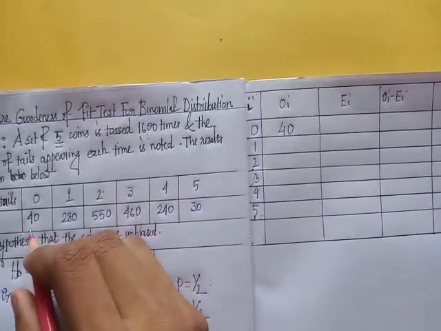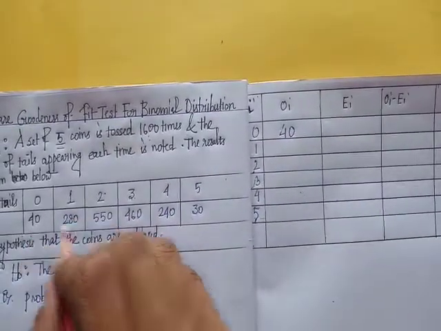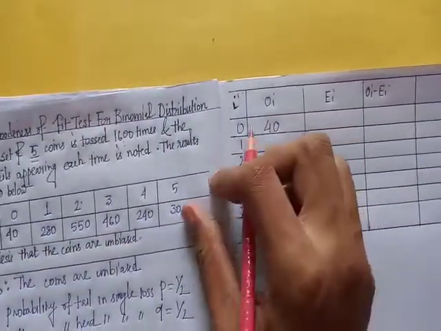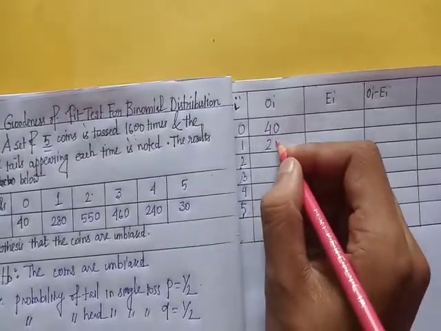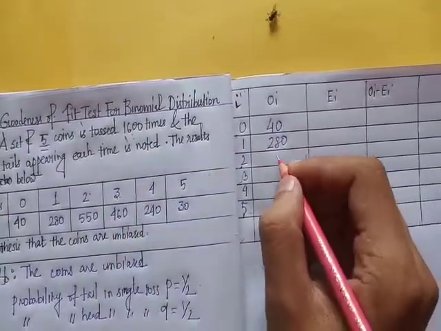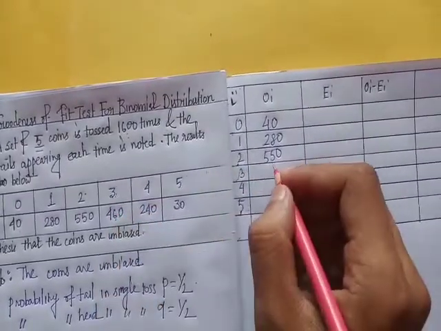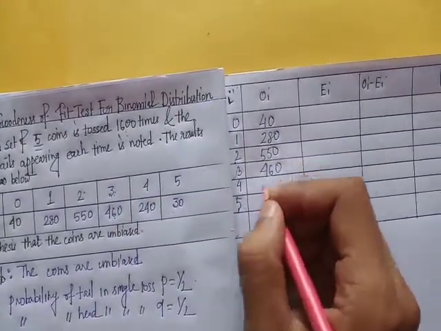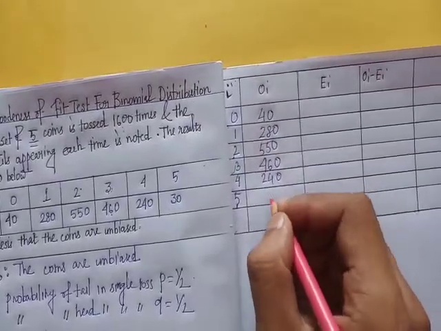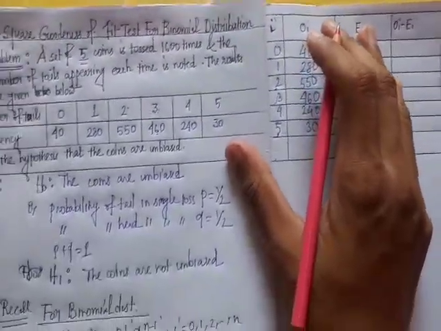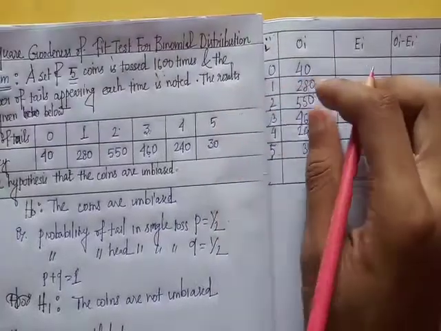When I equal to 0, 40 is the observed frequency. Corresponding to 1 it is 280, then 550, then 460 corresponding to 3, then 240 and 30.